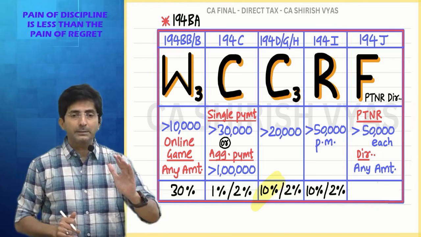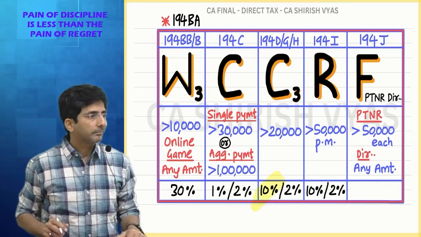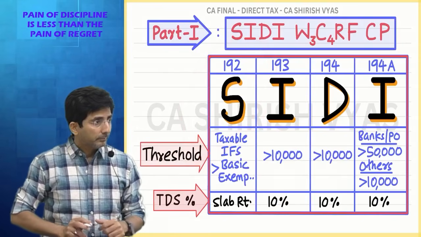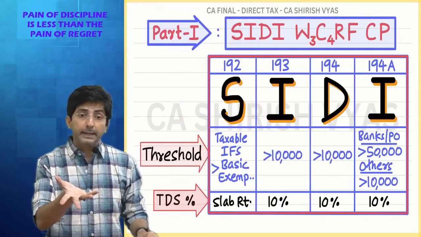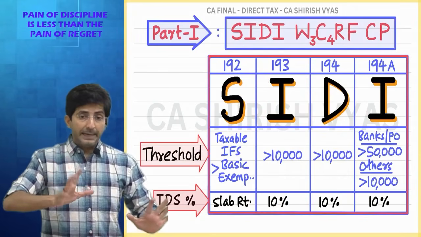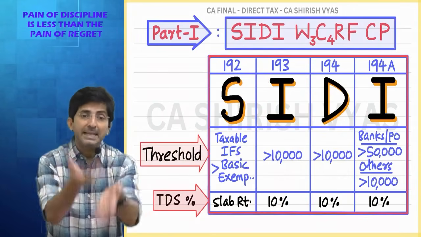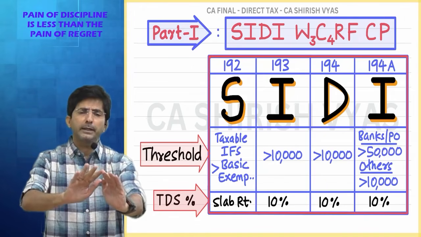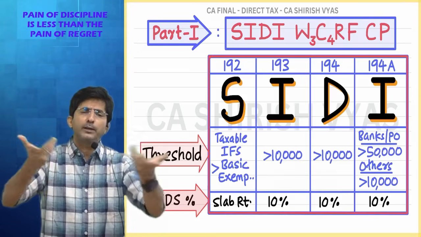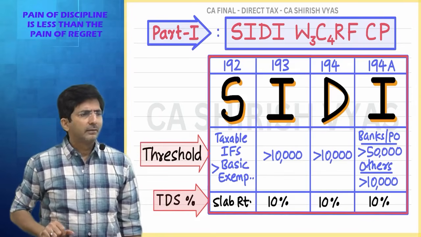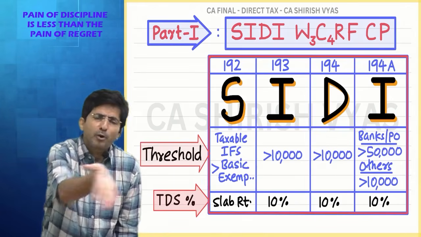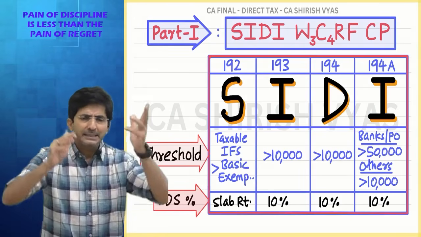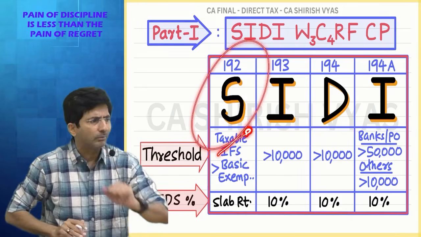See, if a director is working like an employee, then it will come in section 192. You never know, sometimes directors are directors just by designation. Actually, he is an employee. For example, after you become a chartered accountant, you work in some company and you get promoted. One day you get the designation of director. So the designation is director, but after all, you are an employee in that company, na? As an employee, even though your designation is director, it will come in 192.